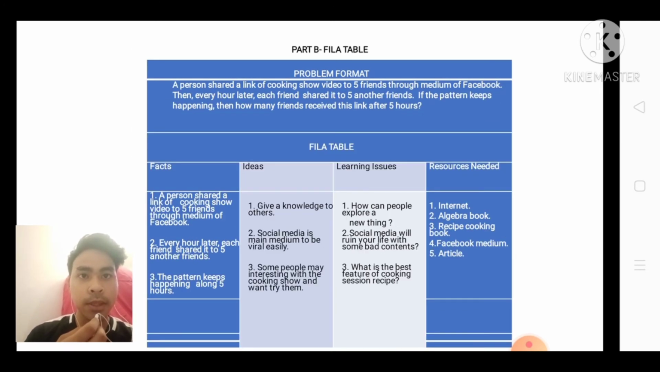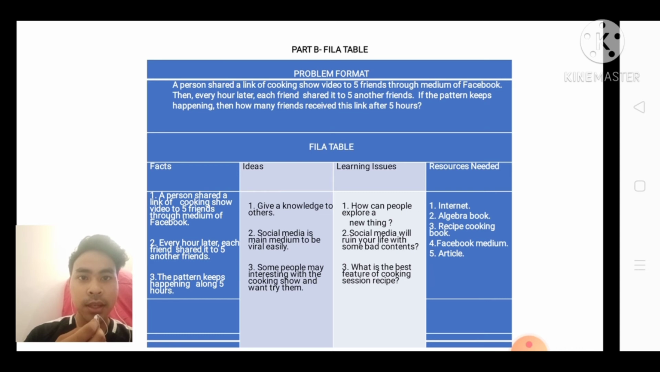Part B of the table. A person shares a link of a cooking show video to 5 friends through the medium of Facebook. Then every hour later, each friend shares it to another 5 friends. If the pattern keeps happening, how many friends receive this link after 5 hours?